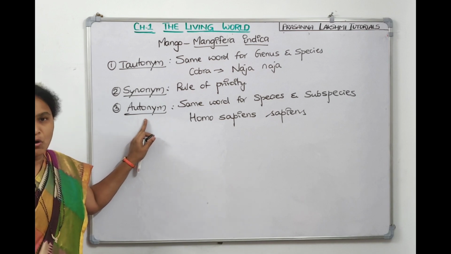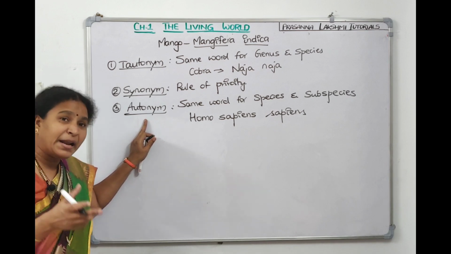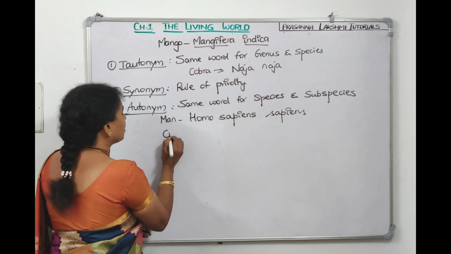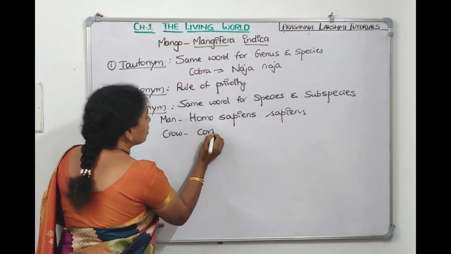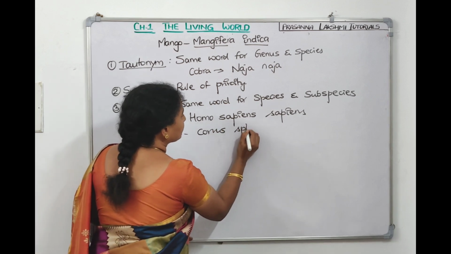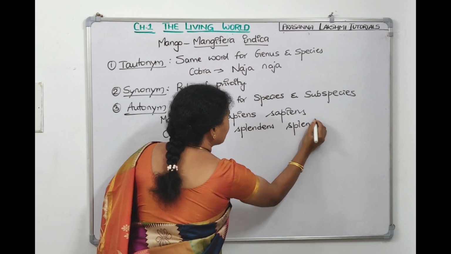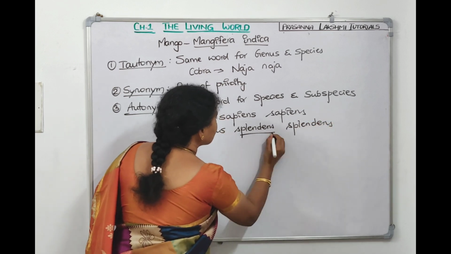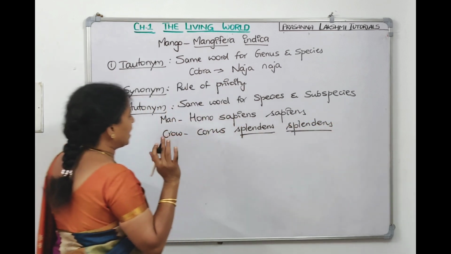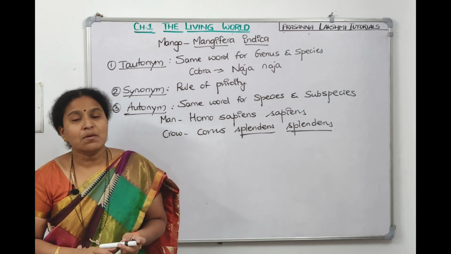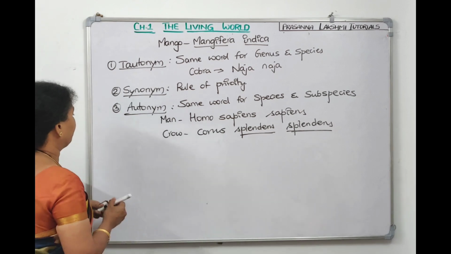For crow also, it is Corvus splendens splendens. The species name and the subspecies name are the same for crow, so it comes under autonymy. Then let us see what is meant by homonymy.